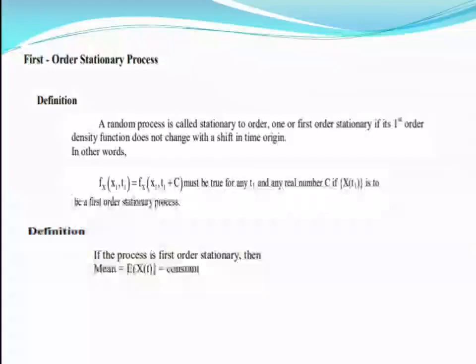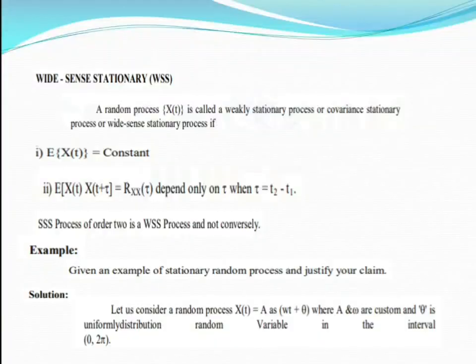Next we have to see the definition of first order stationary. That is, if the process is first order stationary, then the mean value, that is expectation of x of t, is a constant. Next we go to see WSS. WSS means wide sense stationary. That is, E of x of t is constant and E of x of t into x of t plus tau is equal to Rx of tau, depends only on tau, where tau is equal to t2 minus t1. This is also called the triple SS process, but not conversely.